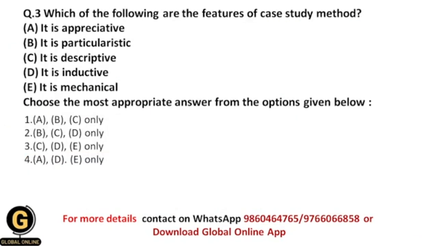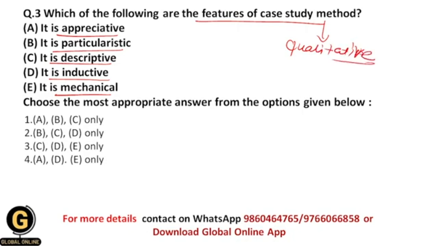Okay, which of the following are the features of the case study method? Whether it is appreciative, particularistic, descriptive, inductive, or mechanical. The case study method is again a qualitative method, in which we study in detail a specific person for a longer period of time. That is why a case study focuses on a specific case or situation, and it is called a particularistic approach.